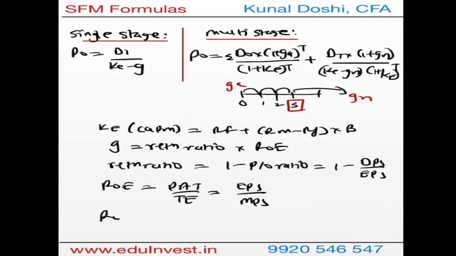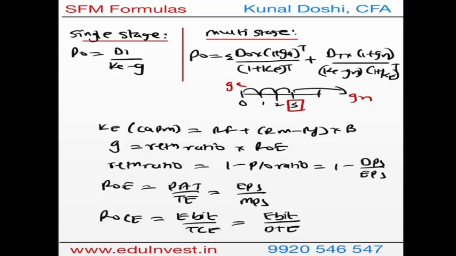In future you'll also require return on capital employed, which is EBIT over total capital employed, which is EBIT over debt plus equity. So these are the adjacent formulas that you'll require with respect to doing valuation of equities.